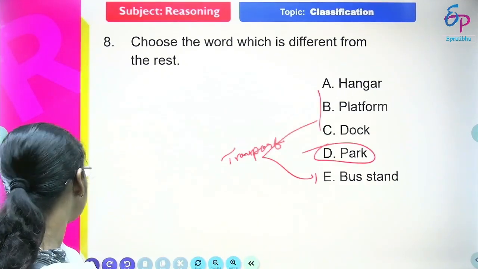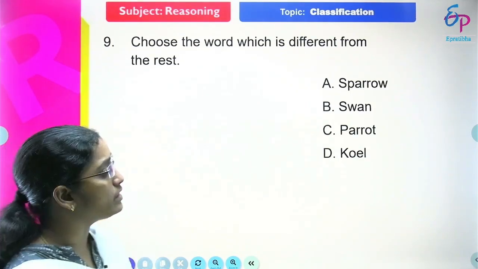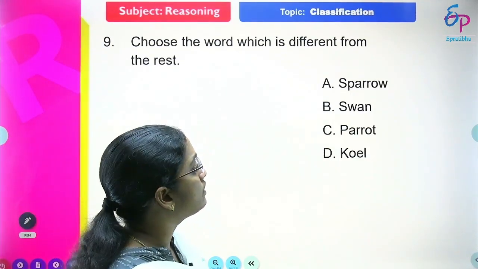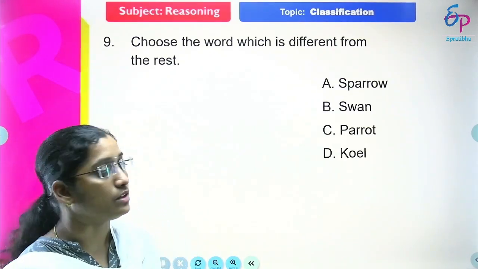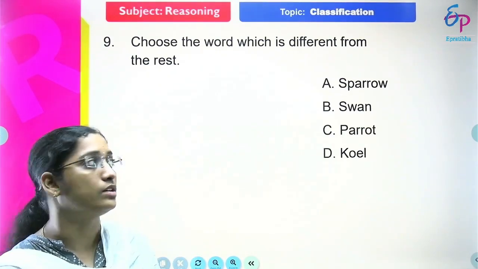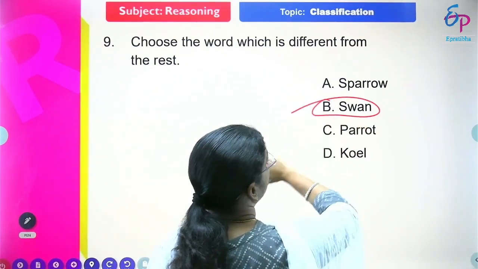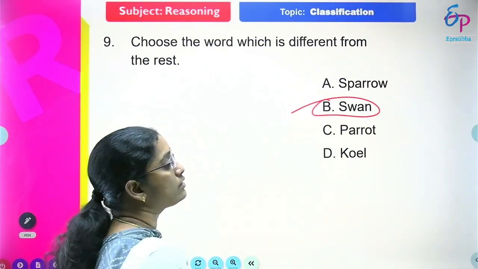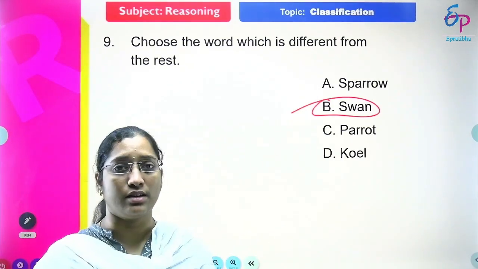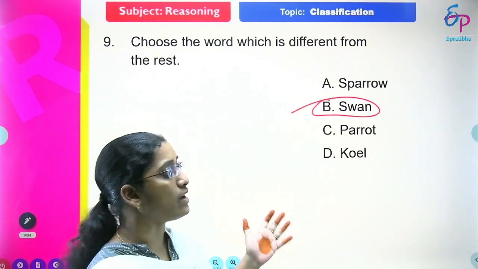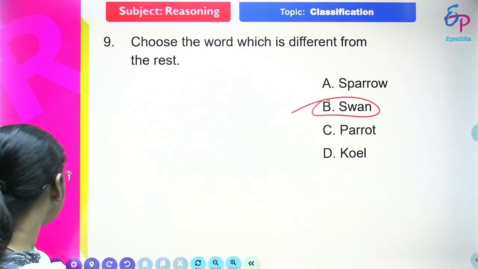Next question. Choose the word which is different from the rest. Here we have sparrow, swan, parrot, quail. See here, friends, all are birds, but what is the different one? Swan is the different one, friends. Why? Because sparrow, parrot and quail fly in the sky, but swan stays in water only, right? So swan is the answer. The different one is swan.